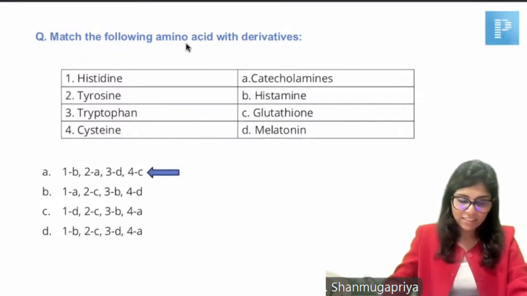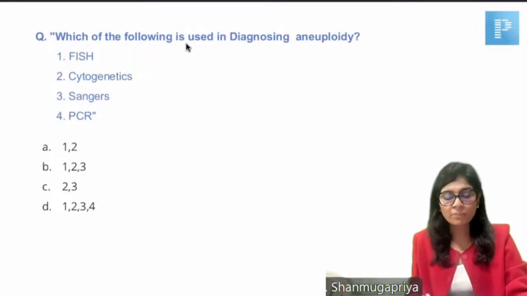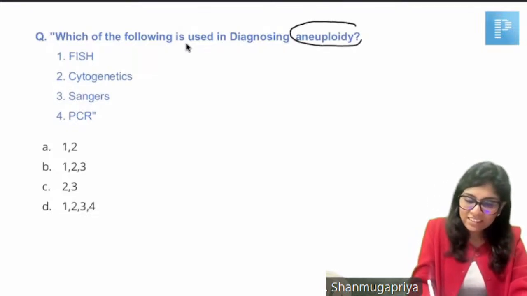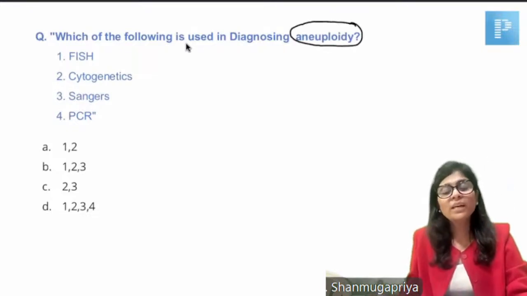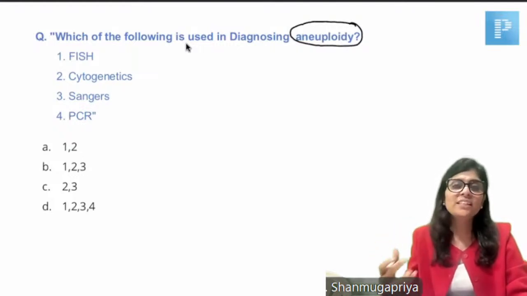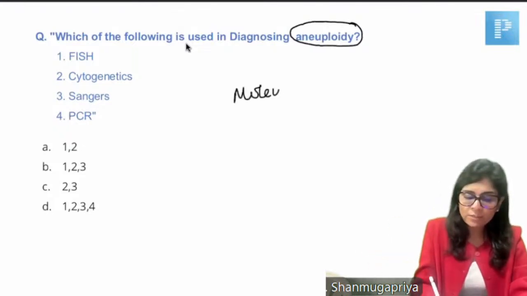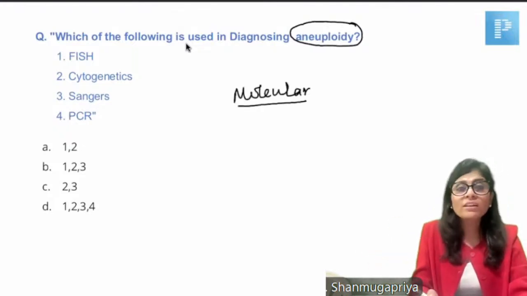The next question, which of the following is used in diagnosing aneuploidy? So this also we discussed in detail in LRR session, wherein I told you there are 2 types of diagnostic techniques. As far as genetics testing is concerned, there are 2 types. One is molecular diagnostics, which is detecting a disorder at the molecular level.